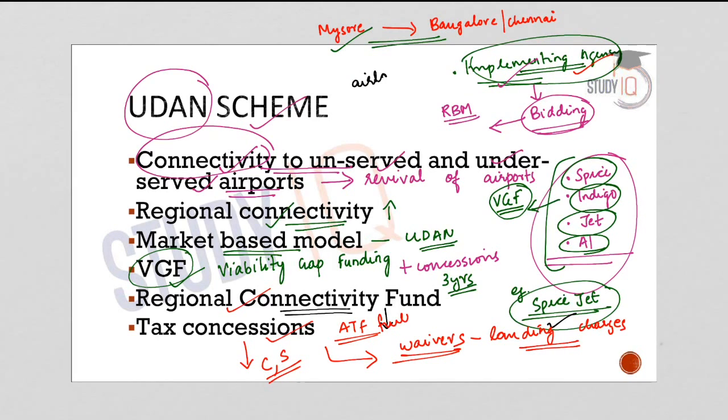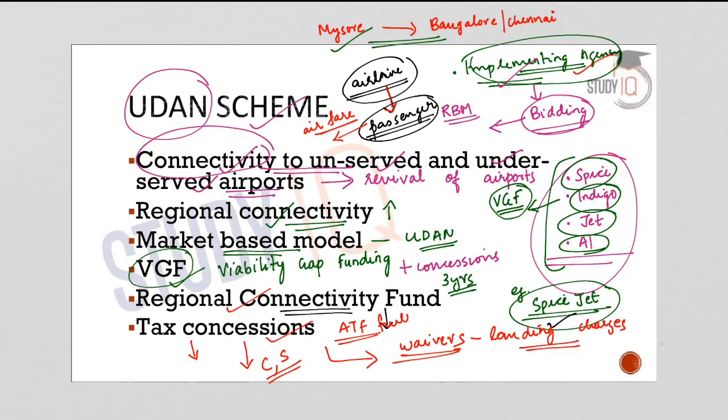This benefit which is given to the airline operator has to be passed to the final customer or the passenger. So when the airline operator benefits from all this and when this benefit is passed to the passenger, the ultimate result is that the airfare will drop down.